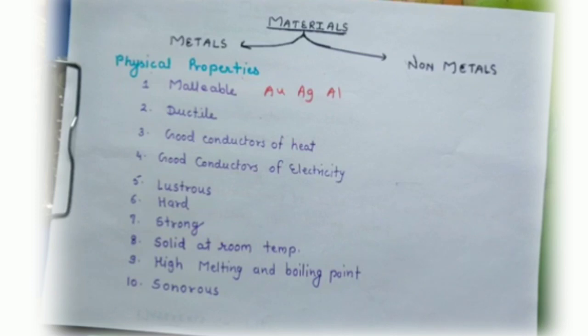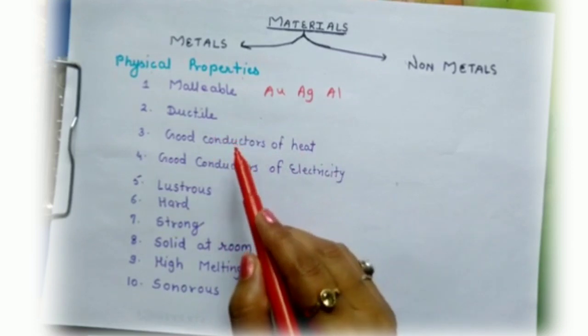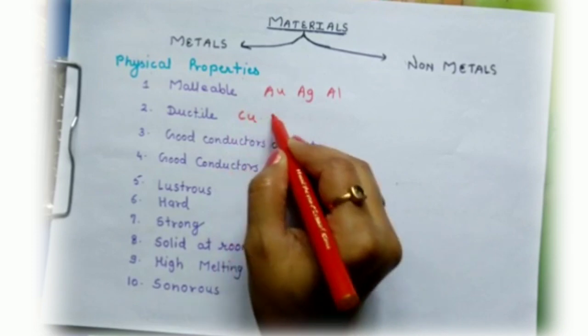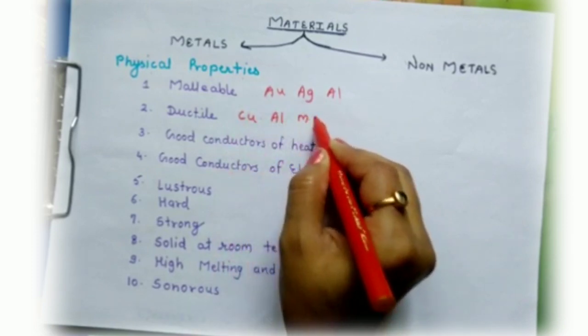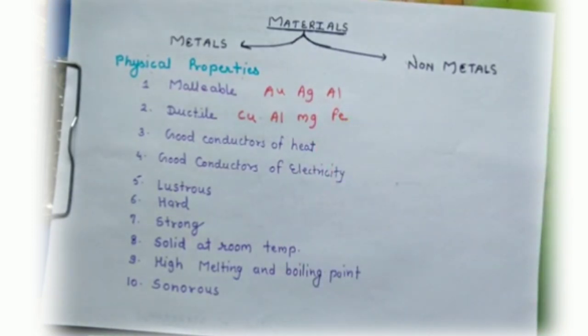Now the second quality of metal is ductility. Metals such as copper, aluminium, magnesium and iron are available in the form of wire. The property which allows the metal to be drawn into thin wire is called ductility. So malleability and ductility are the main qualities of metal. With the help of these qualities, metal can be converted into any shape.